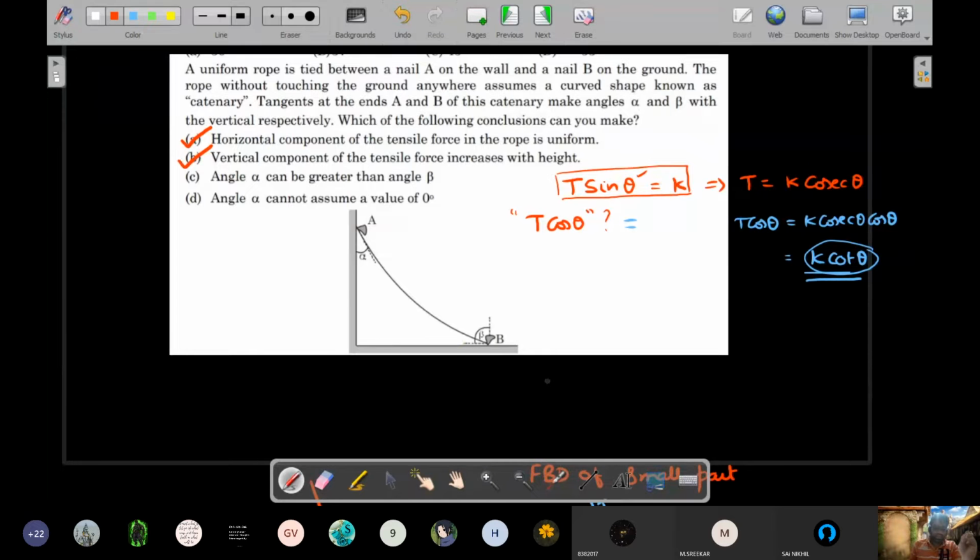Okay, angle alpha can be greater than angle beta. I don't think it can be greater than angle beta, as we already discussed. It actually reduces. Alpha should be lesser than beta, so C should be wrong.